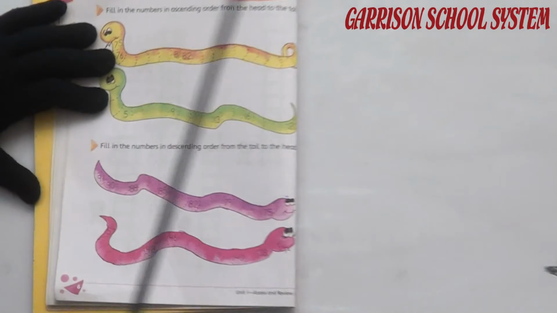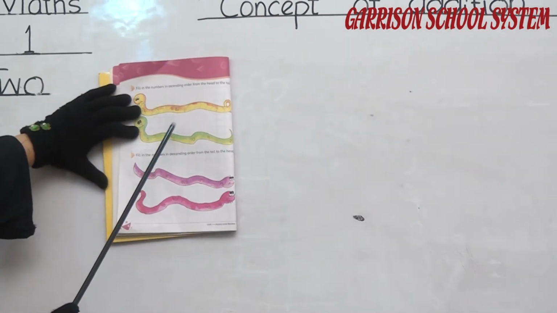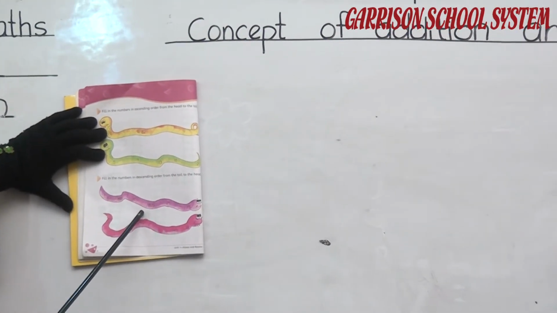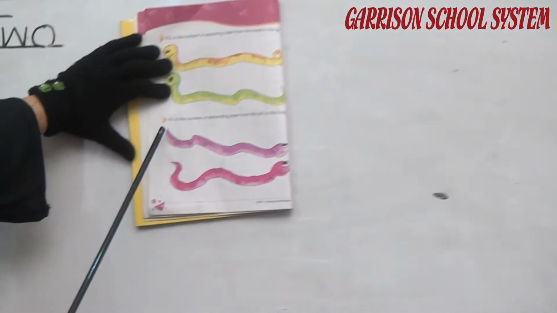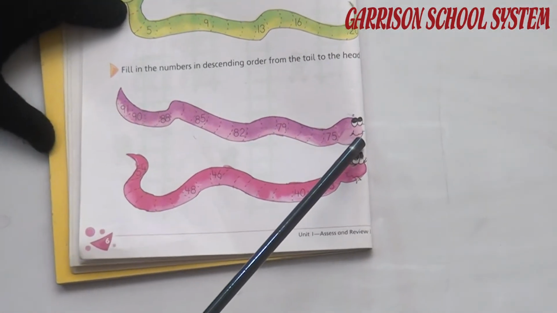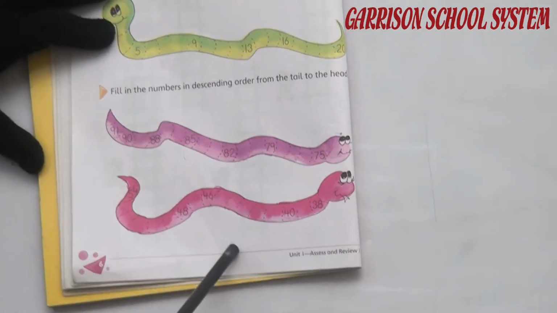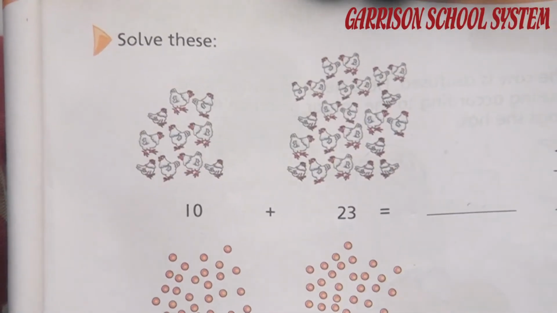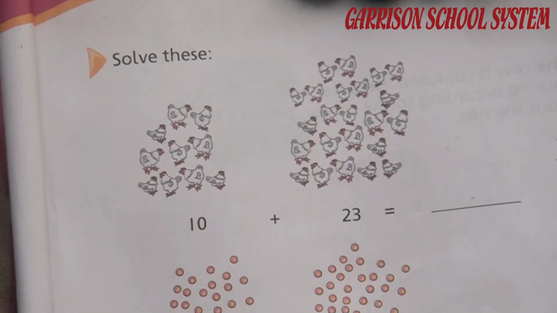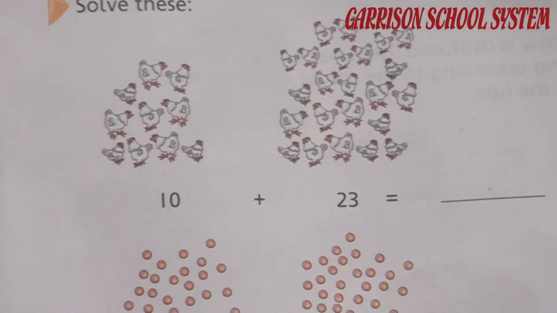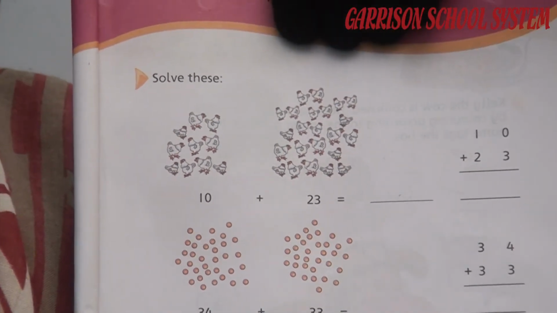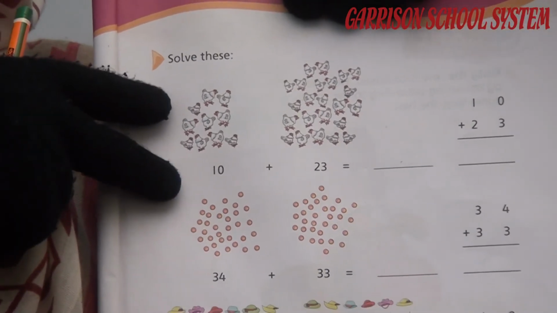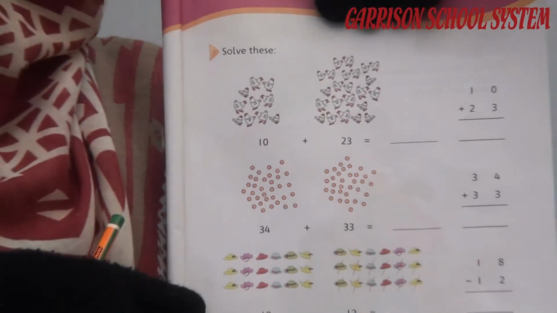जैसे कि as I told you, according to ascending order, same like that we have done descending order. Here we start from tail to head. Okay student, now same like that we have done the full page at home. Now move on to the next page. It's page number 7. Here we have 4 problems to solve. 2 are for addition and 2 are for subtraction.